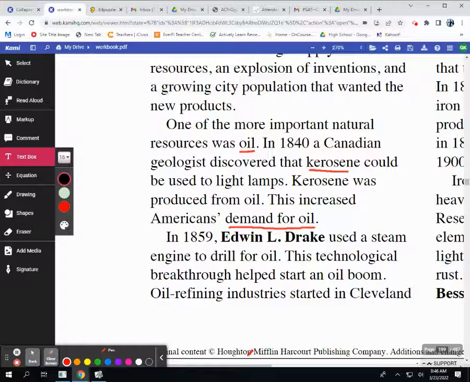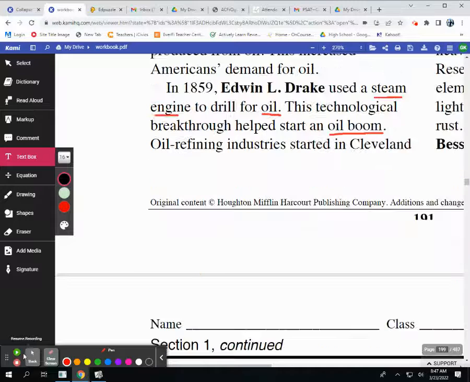One of the more important natural resources was oil. In 1840, a Canadian geologist discovered that kerosene could be used to light lamps. Kerosene was produced from oil. This increased Americans' demand for oil. In 1859, Edwin L. Drake used a steam engine to drill for oil. This technological breakthrough helped start an oil boom.